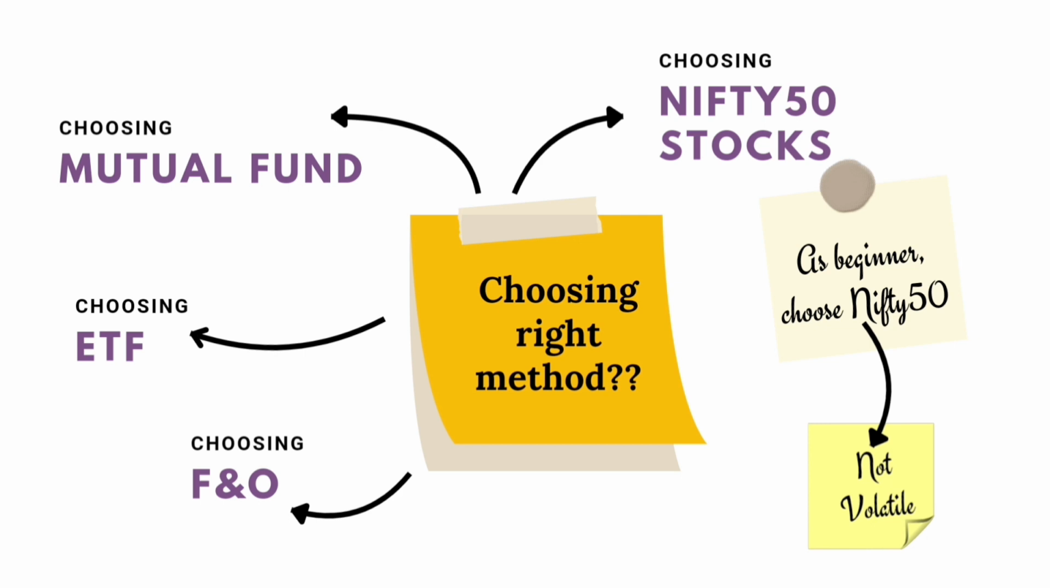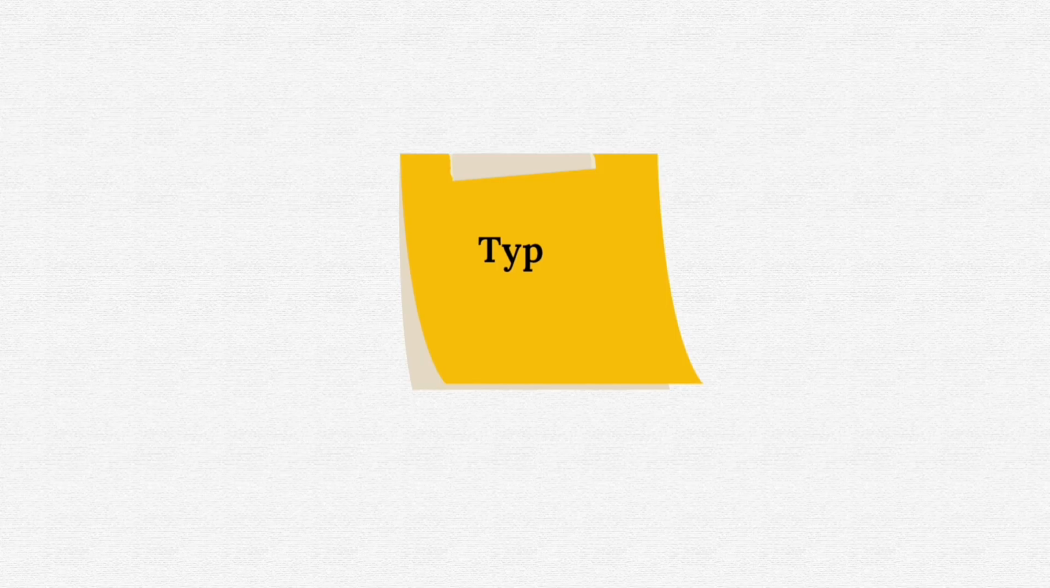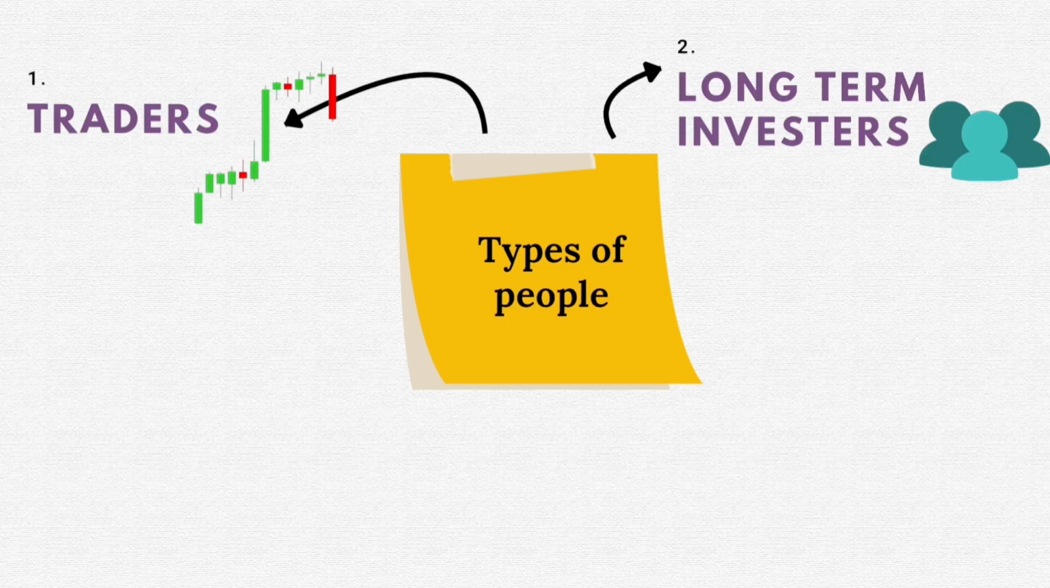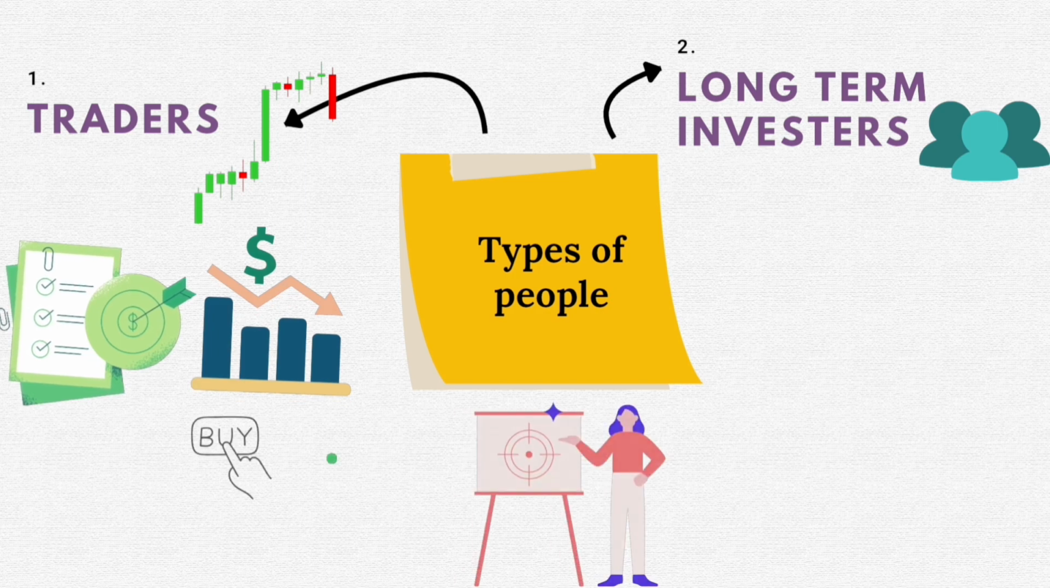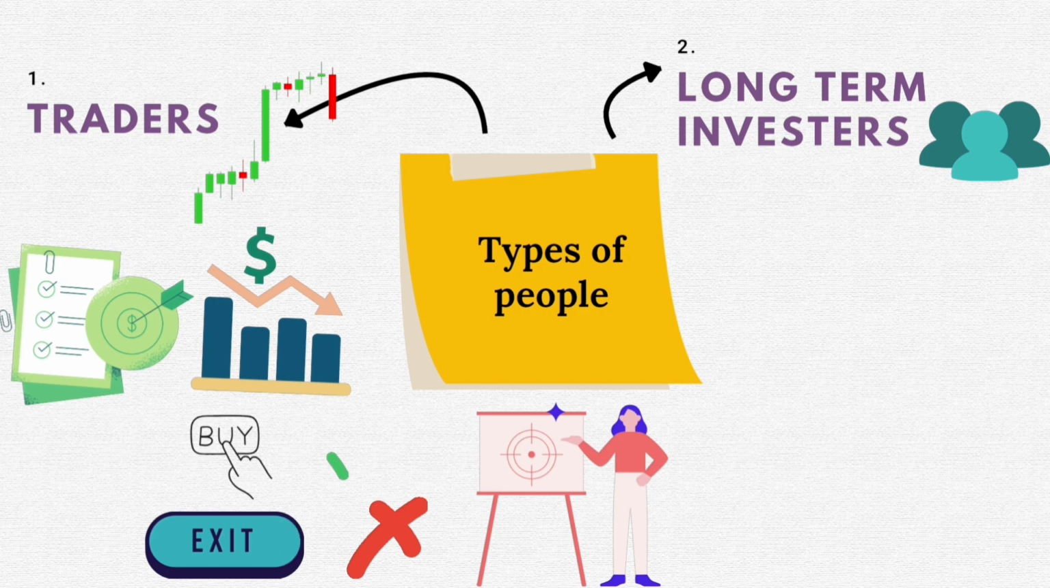it won't be as volatile as compared to other stocks. In the stock market, there are two types of people. One is the trader and the other one is the long-term investor. The trader will get into the stock, they will have their target and they will have their stop loss. If the target is hit, they will book the profit. If the stop loss is hit, they will exit with the loss.